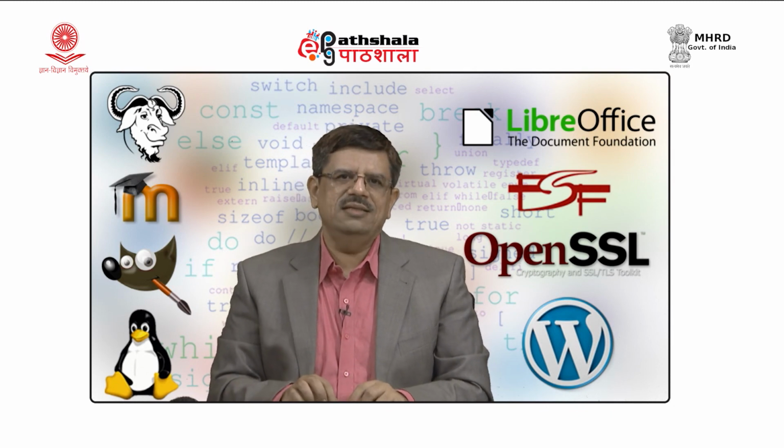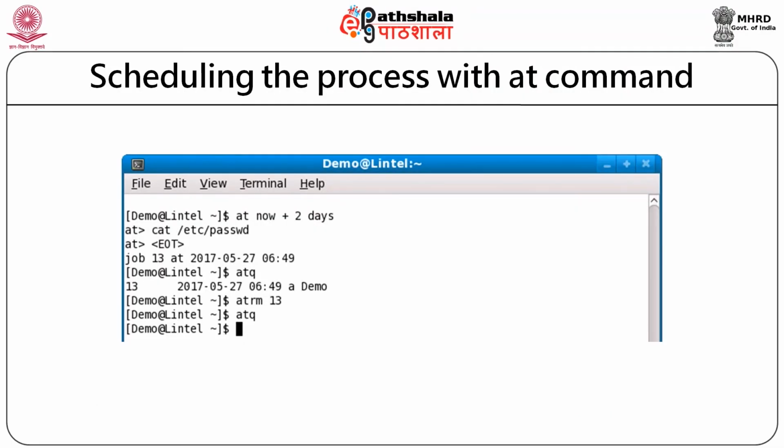You can see on the screen, after the at command, we have used the atq command. So, it displays how many jobs have been submitted. Here I am submitting a single job, cat is a single job, and that is why it is displaying job number 13. In our queue, it is job 13. So, this was a single job that I had scheduled. While scheduling this job, I got 13 as an output, and when I issue the atq command, it shows 13. So, job number 13 is scheduled.